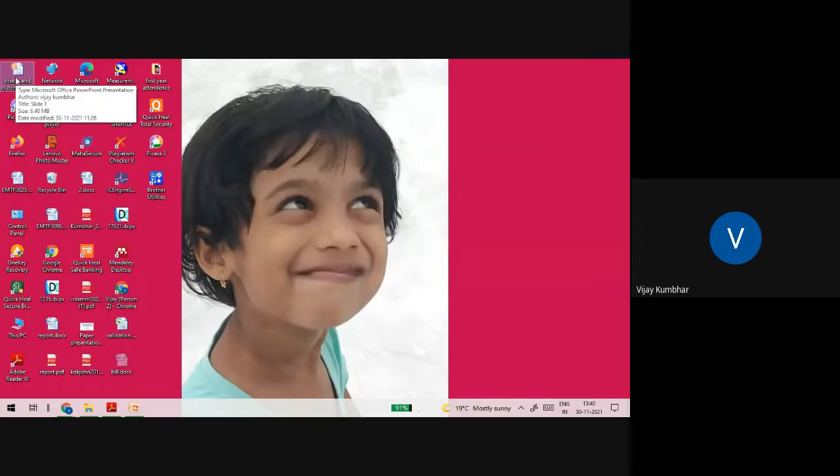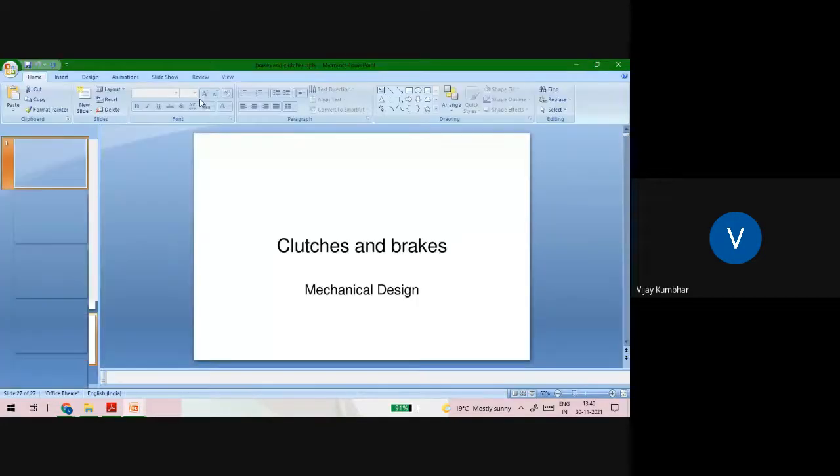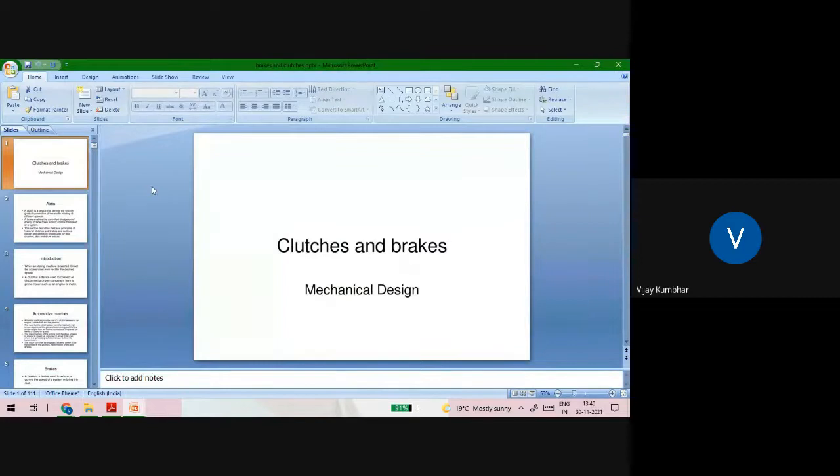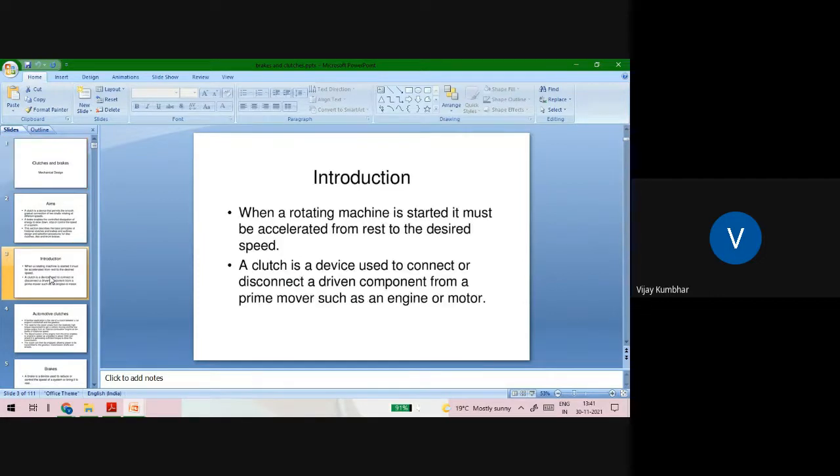Clutch is a mechanical element which connects two shafts having relative motion, as per the wheel of operator or wheel of the driver. Okay. So aim is to transfer the motion from one shaft to another shaft. Everyone might have operated a vehicle and operated a clutch also. Okay.